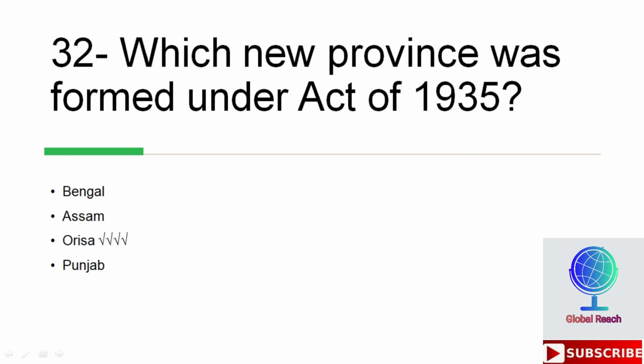Which new province was formed under the Act of 1935? Options are Bengal, Assam, Orissa, Punjab. So the correct option here is Orissa, and it is important MCQ. Orissa was the province which was formed under the Act of 1935.